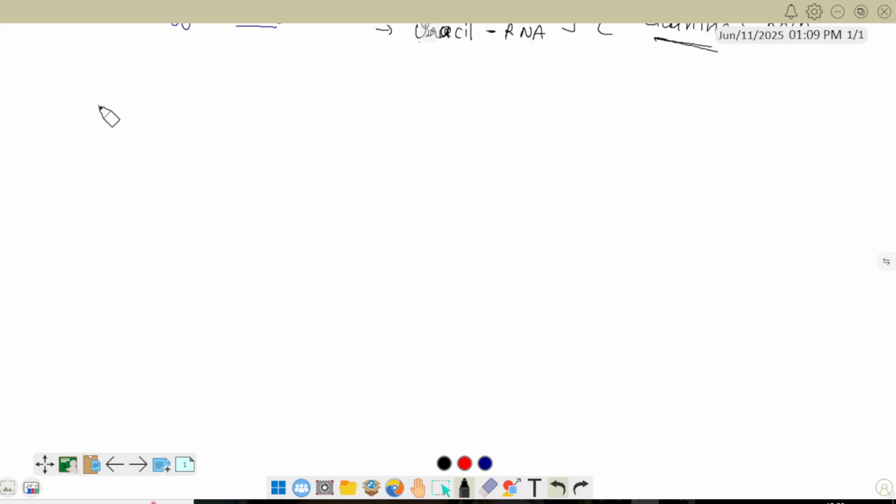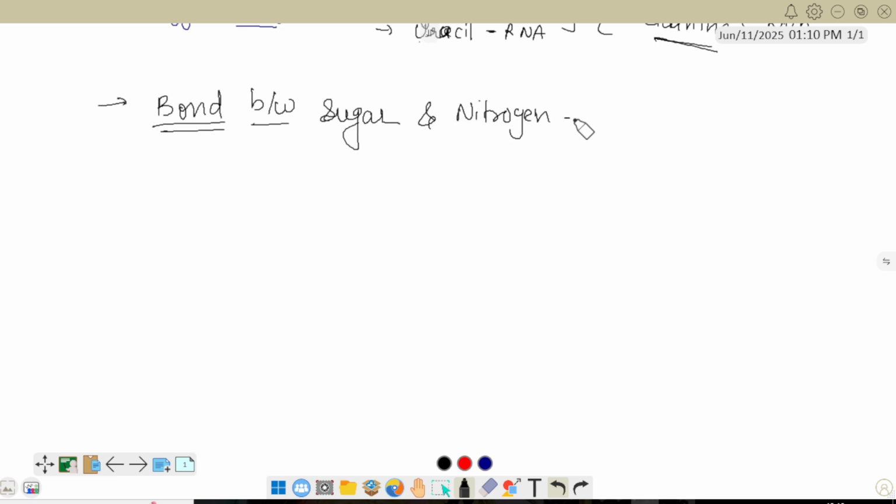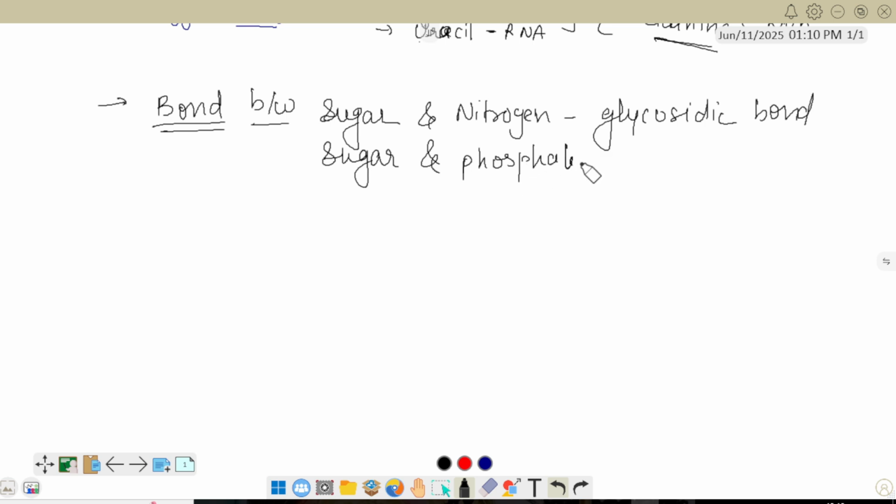First of all, the bond between sugar and nitrogen base is the glycosidic bond. Which bond? Glycosidic bond. The bond between the sugar and the phosphate moiety is called the phosphoester bond. Phosphoester bond. Clear? Now, how this is arranged, we'll see.